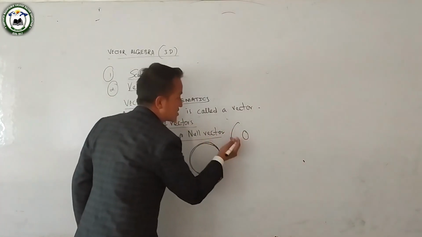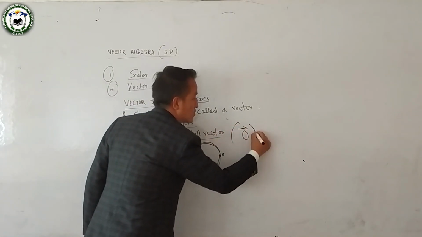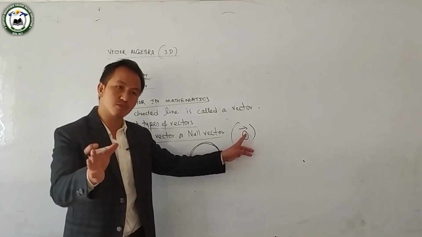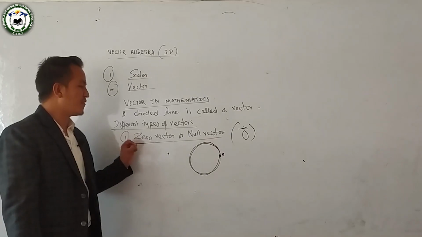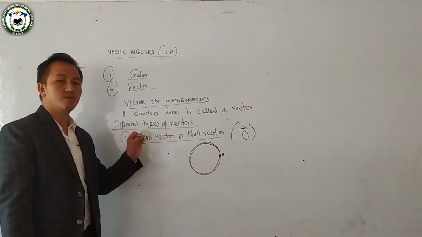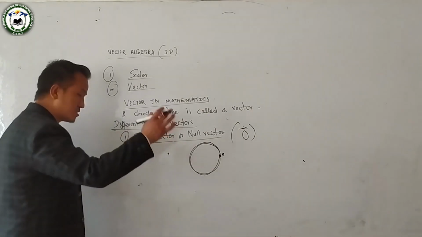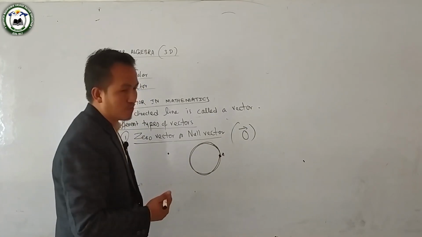Since 0 is also a zero vector, we put an arrow over 0. If the initial point and terminal point coincide, you can call it a zero vector.